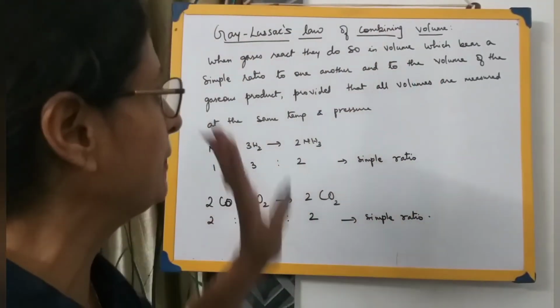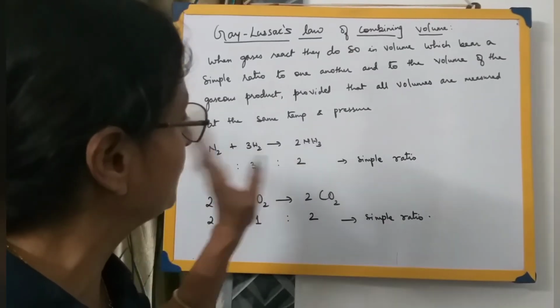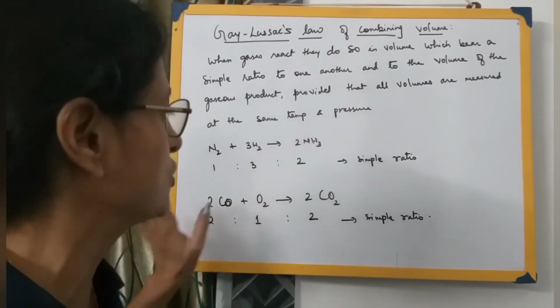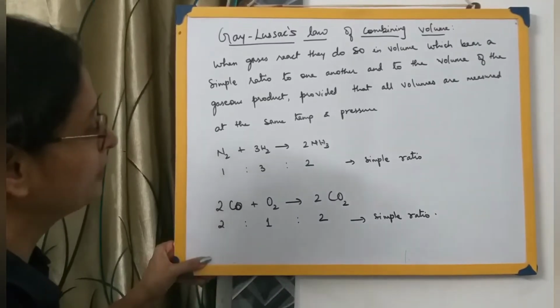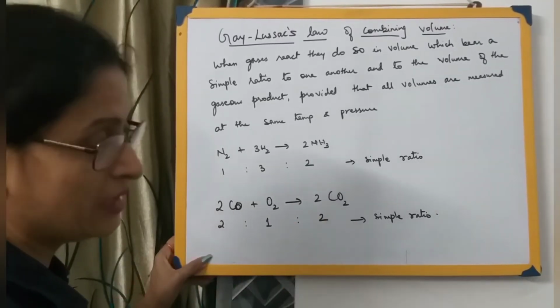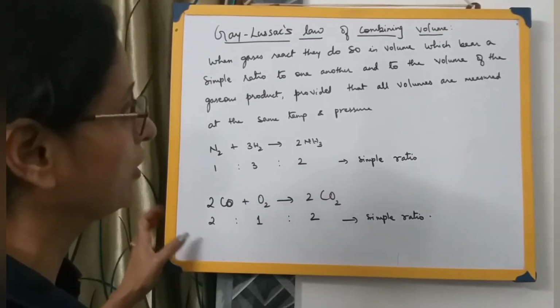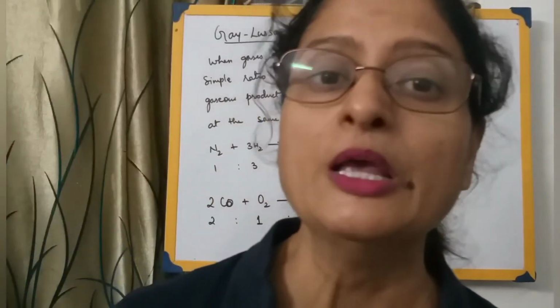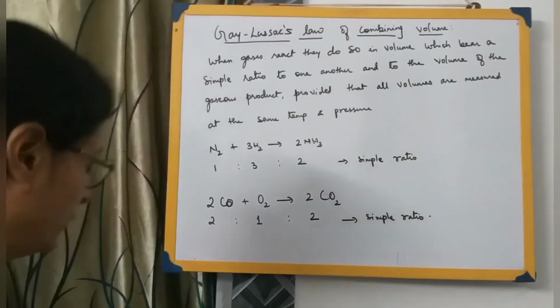So this is applicable when all these volumes of the reactants and the products are at the same temperature and pressure. That means the reactants which we have taken and the products that have been formed, we are considering at the same temperature and pressure. Then this law, Gay-Lussac's law of combining volume, is applicable. So let us solve a numerical based on this. I'll just copy down the numerical for you.